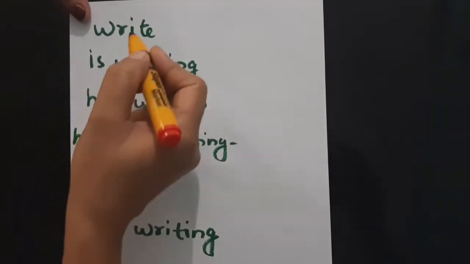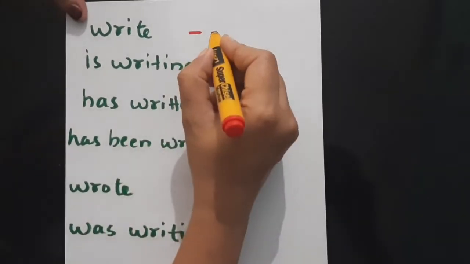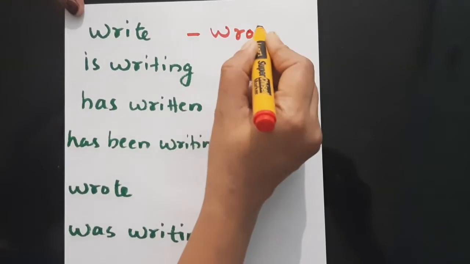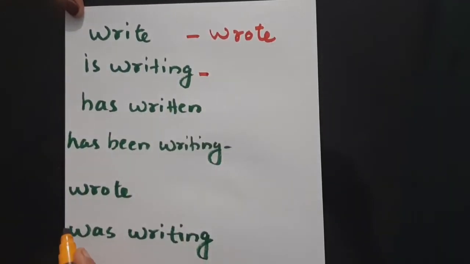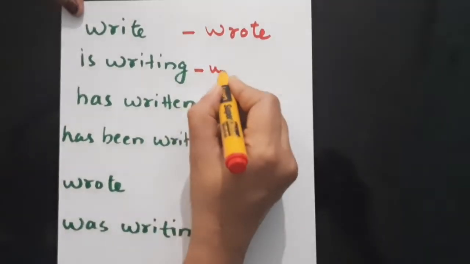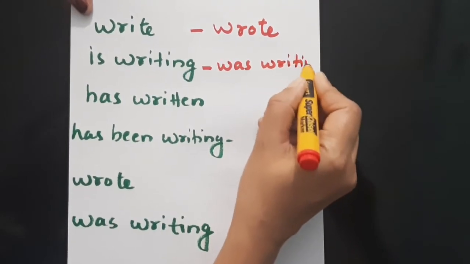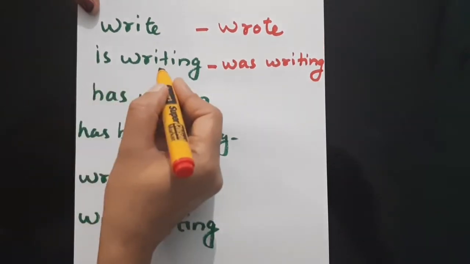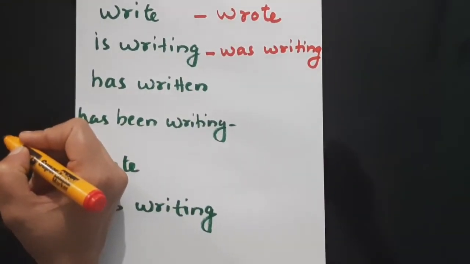If so, can you just try to convert these verbs? Okay, write. This is simple present, you know. Write to, tell me, it is wrote. Is writing. Can you say what it is? Was writing, that is past continuous. Okay, is writing to was writing. Suppose the subject is plural.